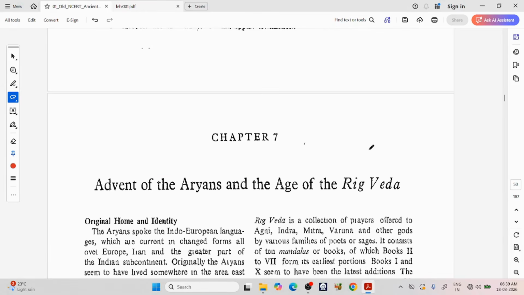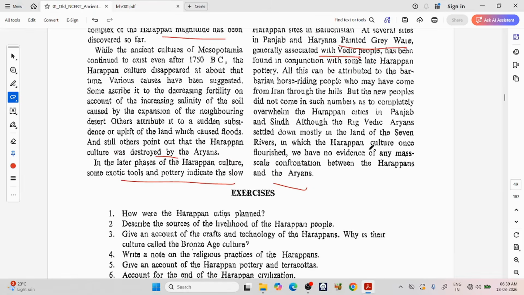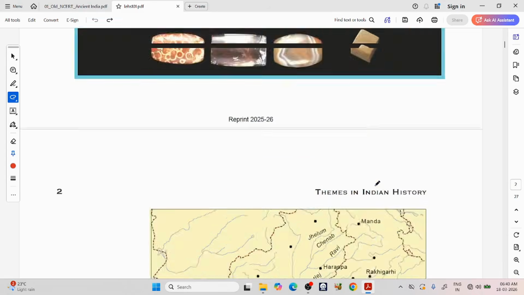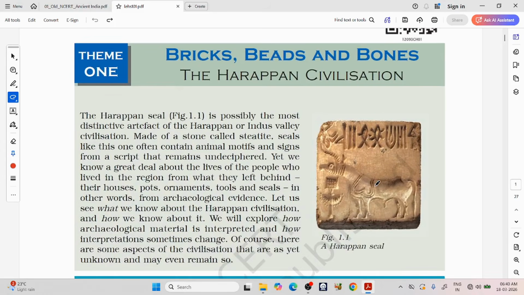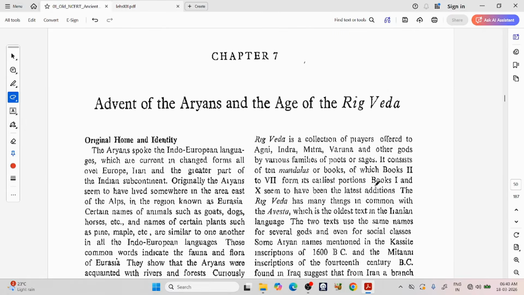So, we have finished this Harappan part from the old NCERT. So, in the next class, let us see this similar portion, Harappan civilization, from the new NCERT. Then we will move on to the next chapter in the old NCERT. So, in this way, we will read all the relevant chapters together.